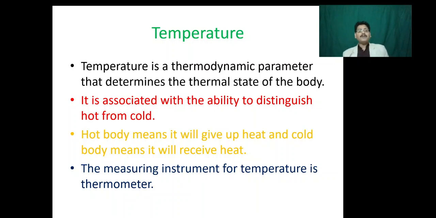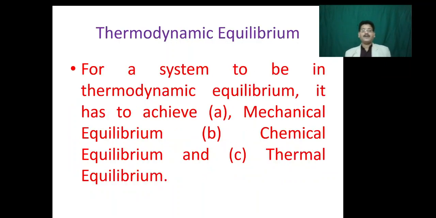Temperature is a thermodynamic parameter that determines the thermal state of the body, and it is associated with the ability to distinguish hot from cold. A hot body means that it will give off heat, and a cold body means it will receive heat. The measuring instrument for temperature is called a thermometer. The concept of temperature will become clearer once we discuss the zeroth law of thermodynamics.